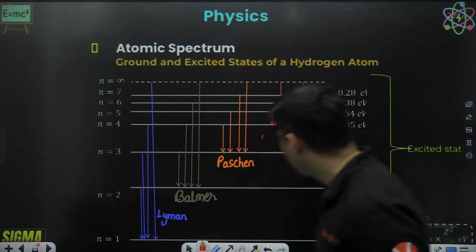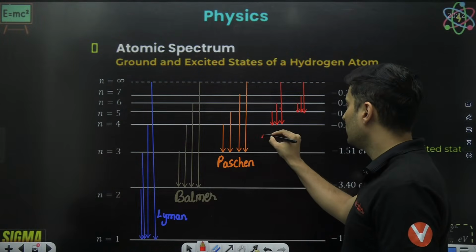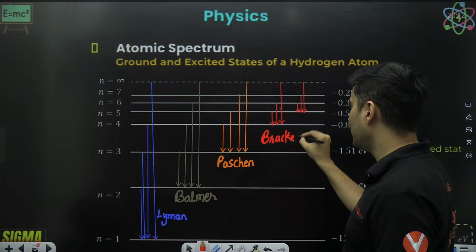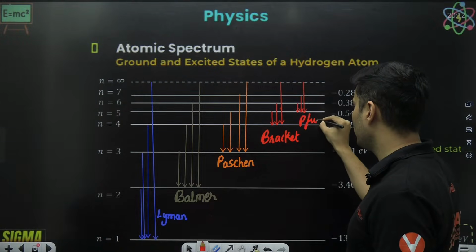Shivani, Pfund is the last. Yes, Pfund is the last. This is Brackett actually. I just wrote it exactly opposite. This was Pfund. Sorry.